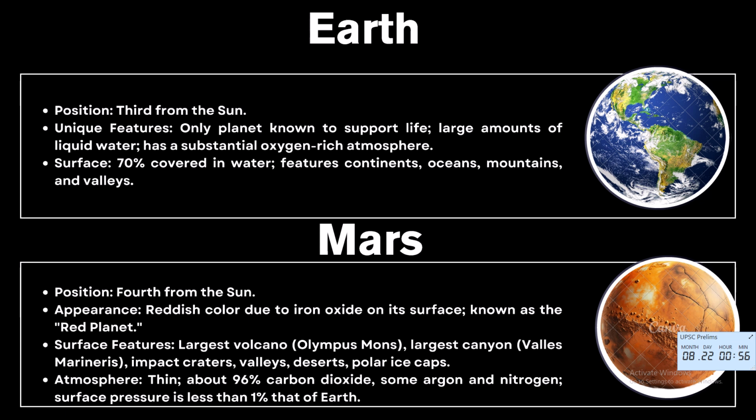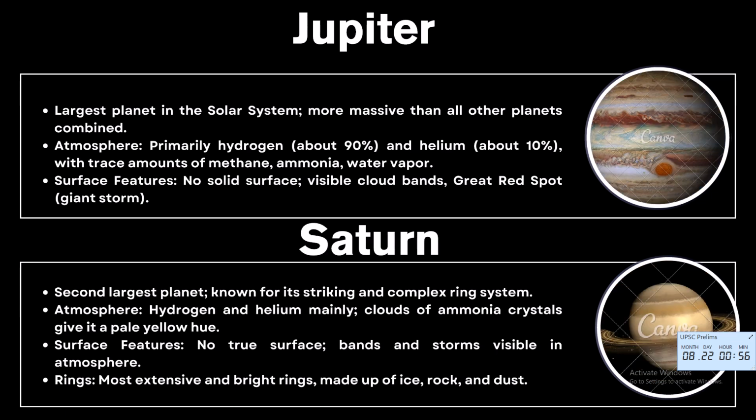The outer Jovian and ice giant planets. Jupiter, the largest planet, more massive than all others combined. Its atmosphere is mostly hydrogen and helium with storms. The Great Red Spot is a storm, and it has faint rings around it. There are more than 60 moons, including the four big Galilean moons, Io, Europa, Ganymede, and Callisto, which are mini worlds in themselves. It has the strongest magnetic field among the planets.